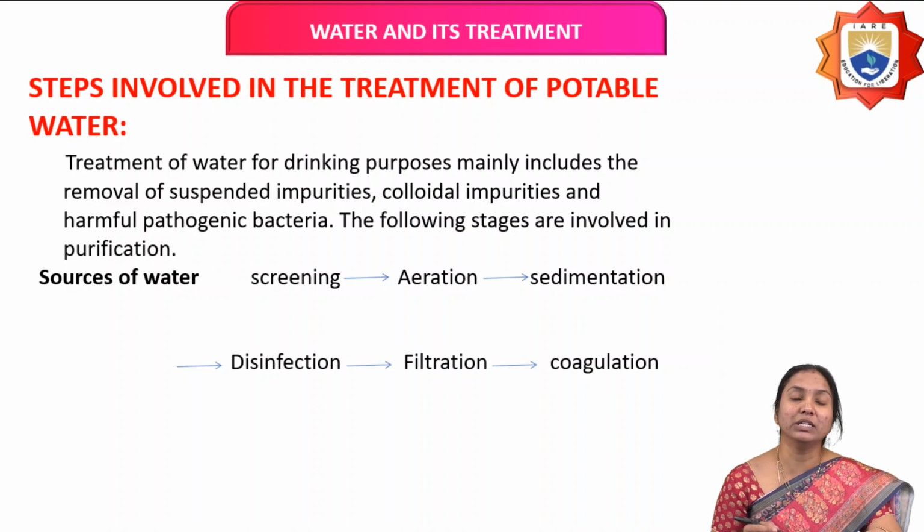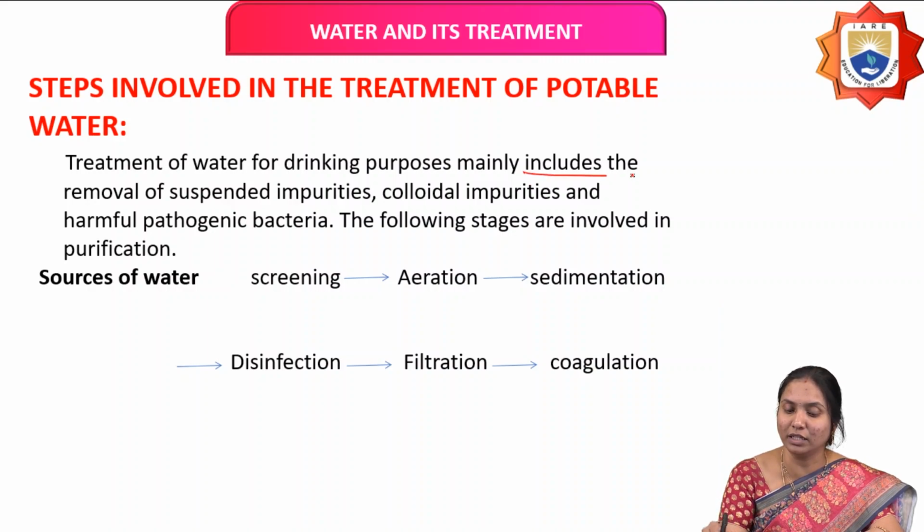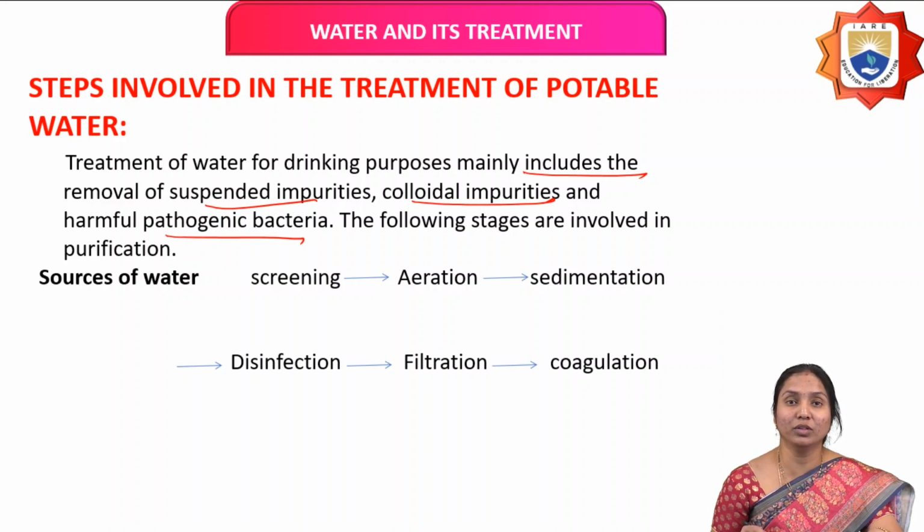So what are the steps involved in the treatment of potable water? In the treatment of water for drinking purposes, it mainly includes the removal of suspended impurities, colloidal impurities and harmful pathogenic bacteria. For that purpose, six steps are involved.